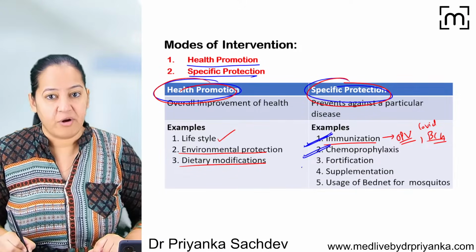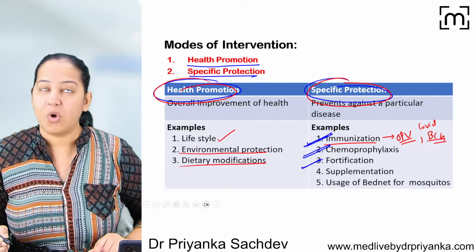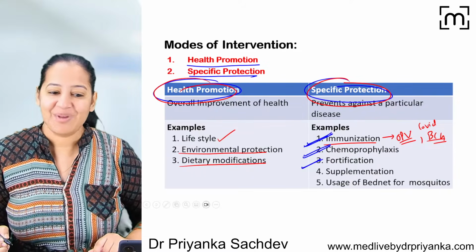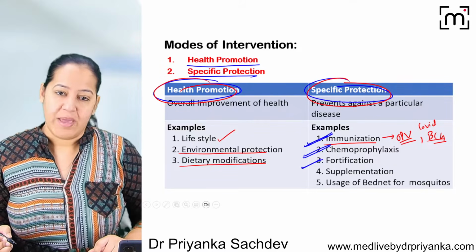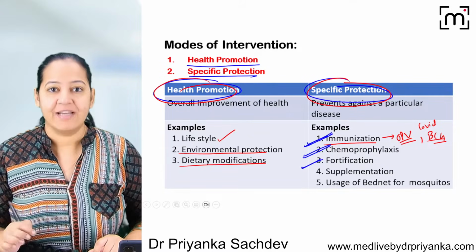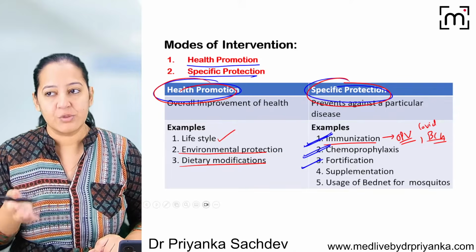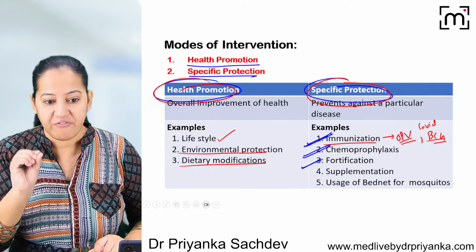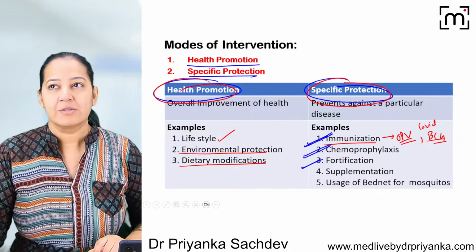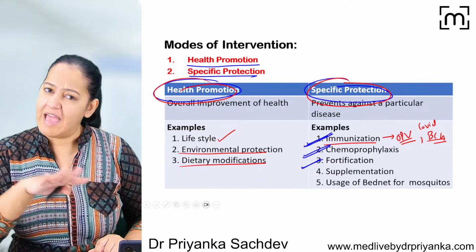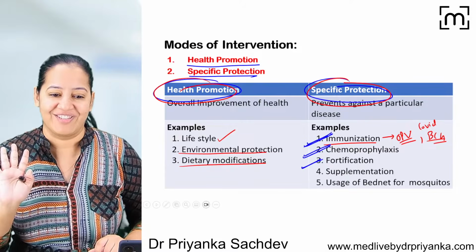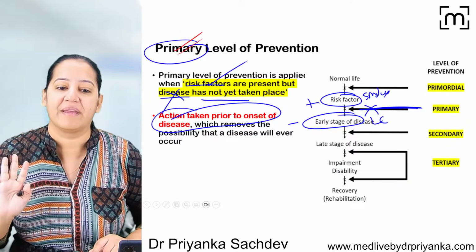Chemoprophylaxis also comes here. Fortification of food, too. You know, we eat salt which is iodized. Why do we eat salt which is iodized? Because iodine deficiency is very common, especially in hilly areas, and the person can develop goiter. So that's why the government is doing fortification of a food item which is consumed by everyone. Salt is something which is consumed by even the poor, even the rich, everyone. So we are doing the fortification. Okay, so it is also an example of primary prevention.